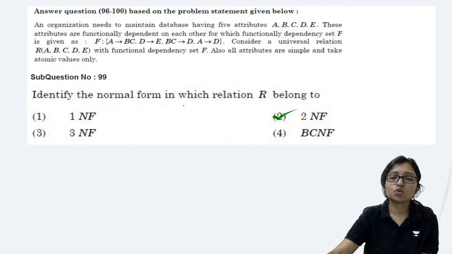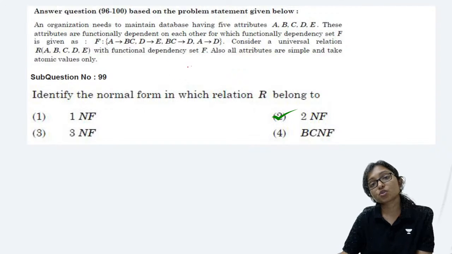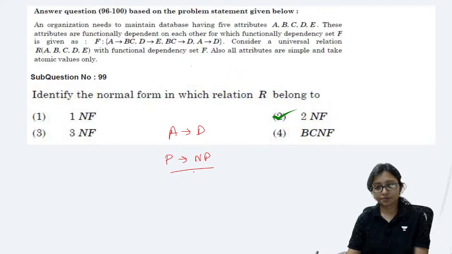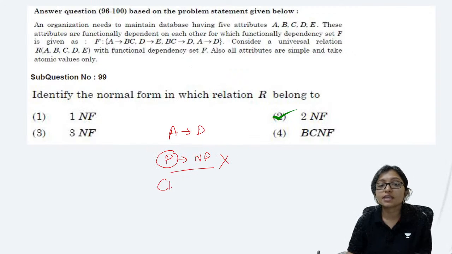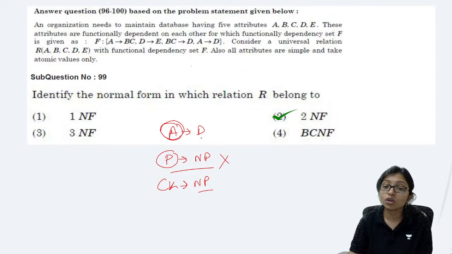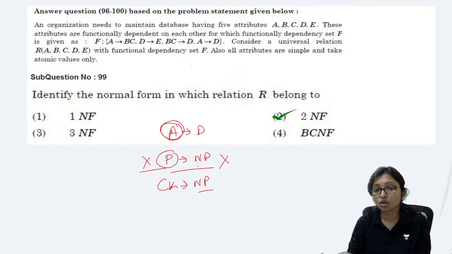Yes, it is in 2NF. Sometimes students have a confusion about A implies D. They say, ma'am, it is prime to non-prime, how is it 2NF? Don't make that mistake. This is not prime. This is the candidate key to non-prime. A is a whole candidate key. It is not prime to non-prime.